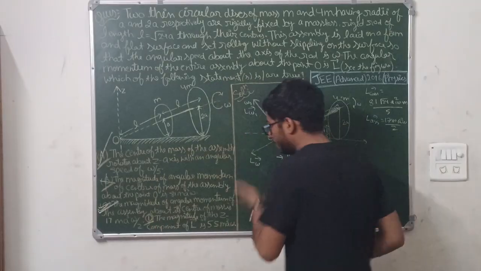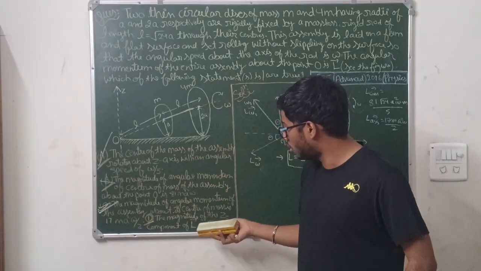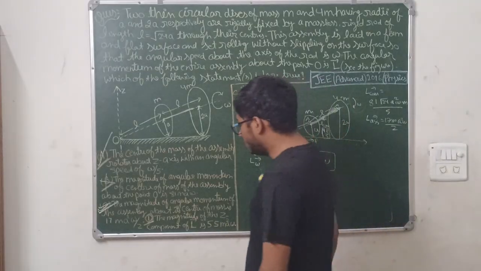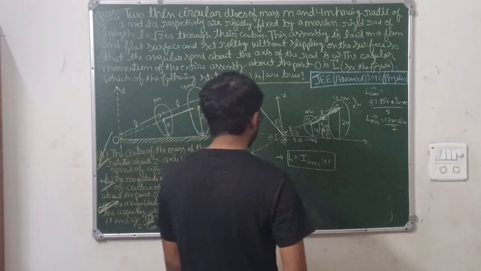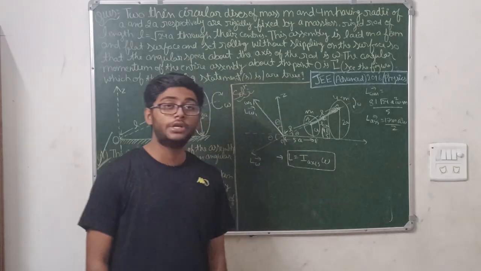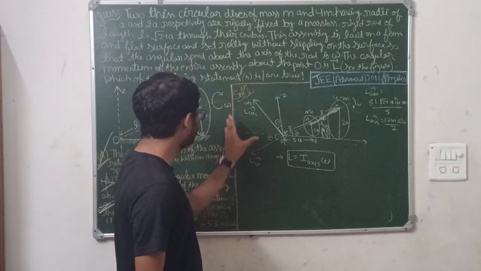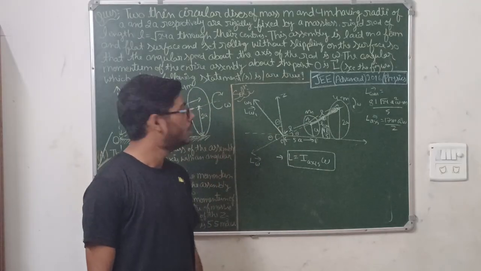Last option is saying C: the magnitude of the Z component of L is 55 m a square omega. This option says you need to find the magnitude of the Z component of this angular momentum.